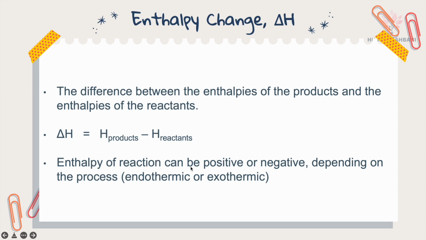Enthalpy change can be positive or negative, depending on the process, whether it is endothermic or exothermic. Why does endothermic have a positive value? As I explained before, because the product enthalpy is more than the reactant enthalpy. Exothermic has delta H negative, because the product enthalpy is less than the reactant enthalpy. That's why exothermic delta H is negative.